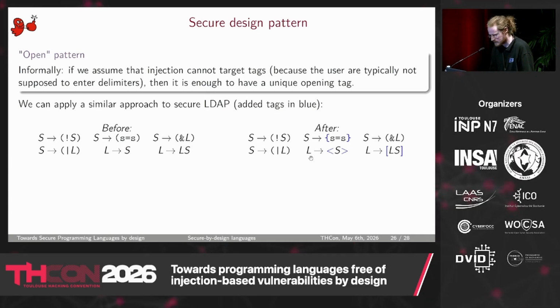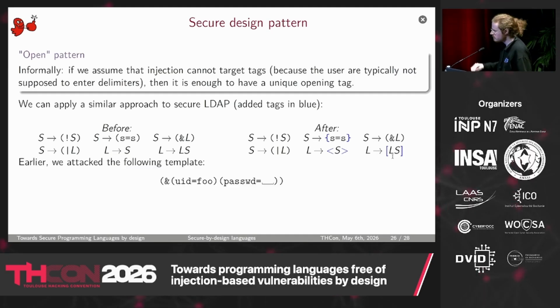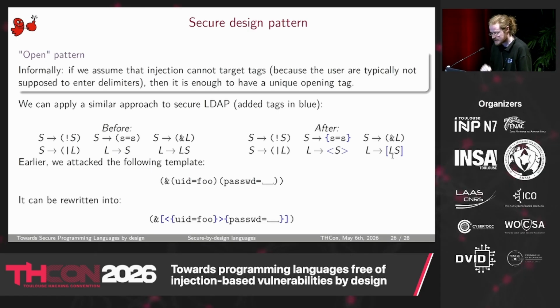Here you can see that the parentheses are curly brackets, and we use brace brackets for the last element of a list, and square brackets for the others. Then this template that was insecure I will rewrite slightly by adding some new samples. Once again, I invite you to try to find an injection here. But you won't be able to.